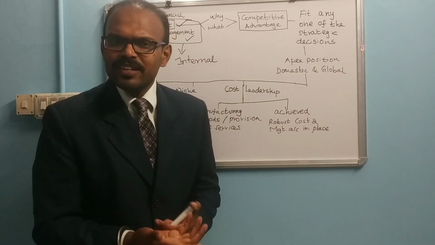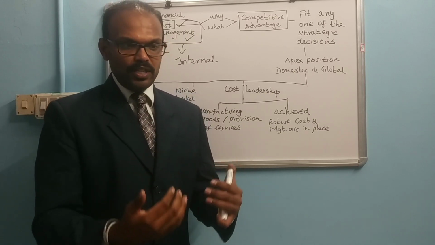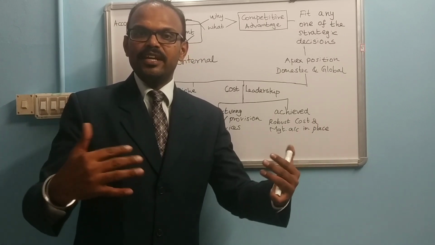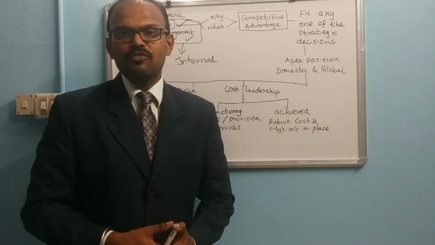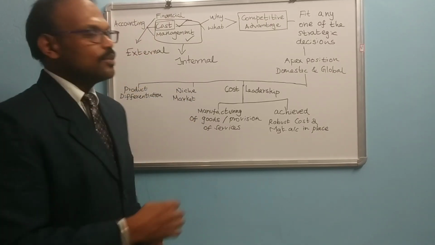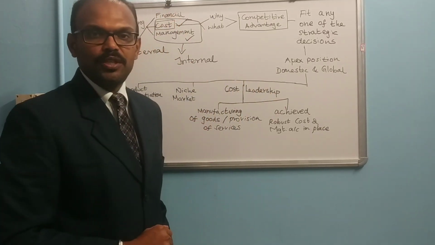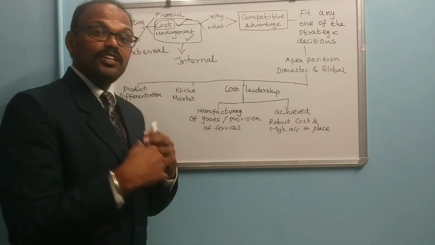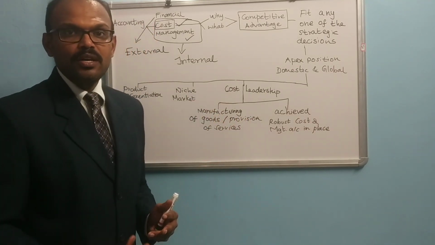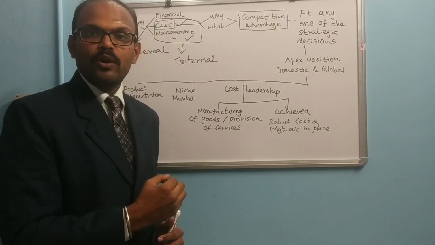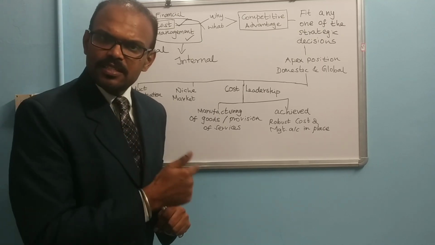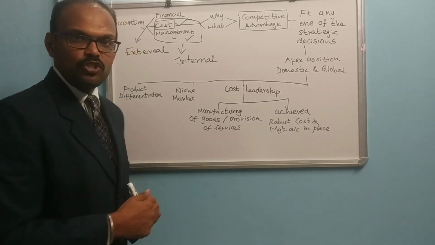So how can we reduce the price of the product? In order to produce a particular product, a lot of material, labor and expenses are involved. So how can we reduce them? That is called cost accounting. In order to get cost leadership, whatever product you produce and whatever services you provide, you have to reduce the cost, and at the same time maintain the quality.